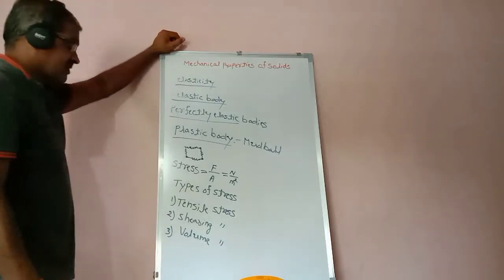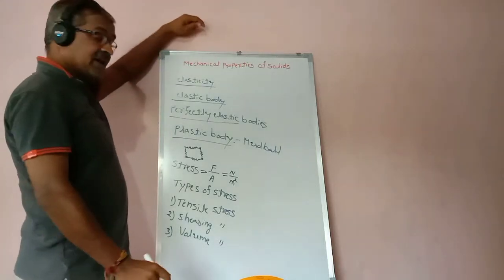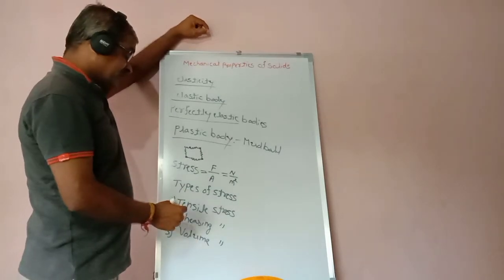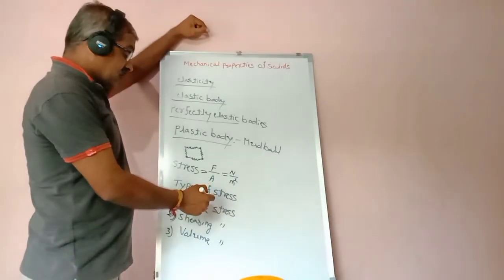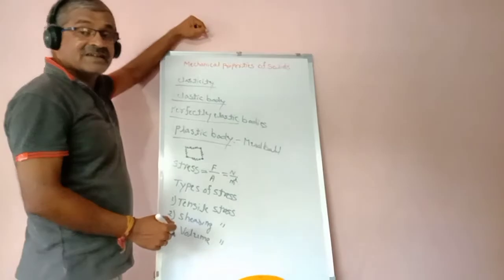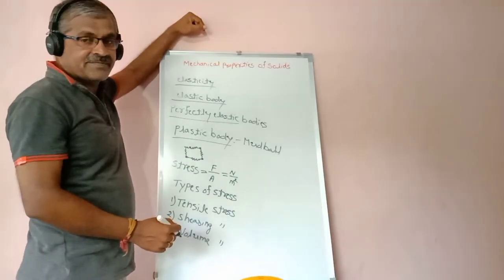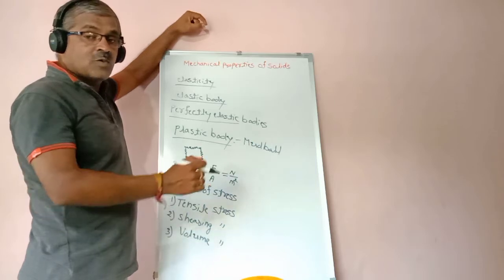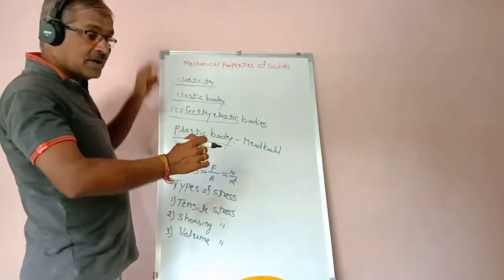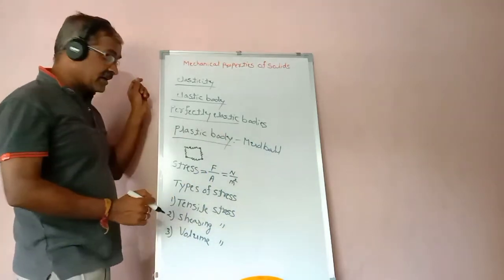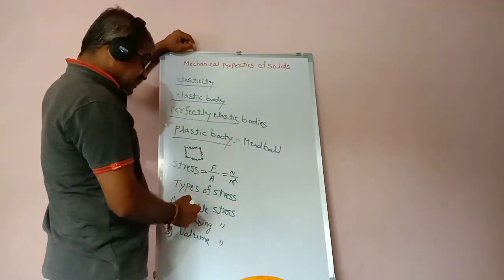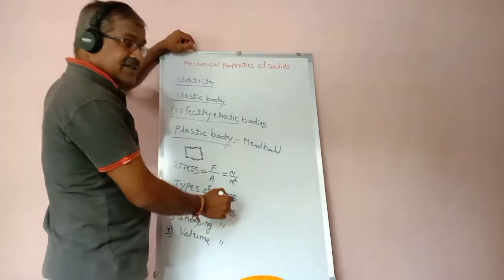When a force is applied to a body and its length increases, that is, the force acts on the body perpendicular to it and its length increases, such stress is called the tensile stress.